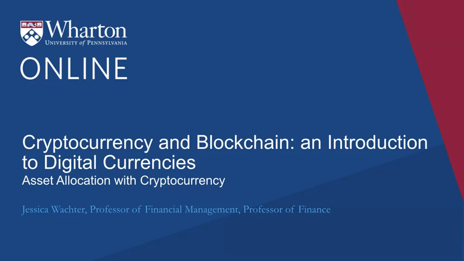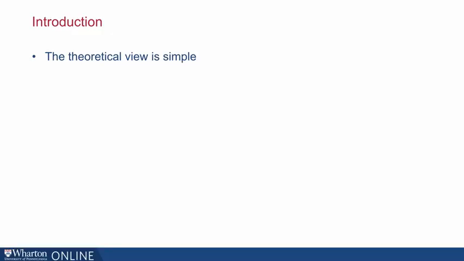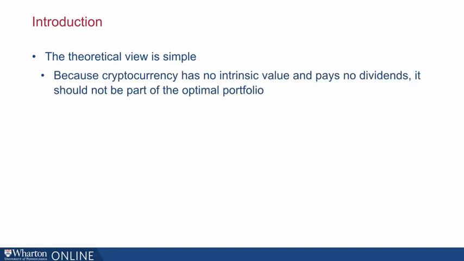So in this lecture, I will discuss how one might want to think about cryptocurrency's possible place in an optimal portfolio. In the introduction, I laid out two traditional finance views. One was more theoretical, one empirical. The theoretical view is very simple and corresponds to some of the quotes that I mentioned at the beginning of this set of lectures. Because cryptocurrency has no intrinsic value and pays no dividends, it should not be part of the optimal portfolio, period. Here, I'm going to develop the empirical view.